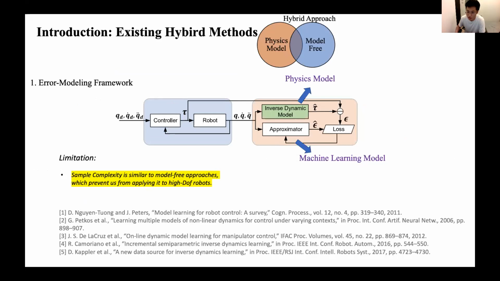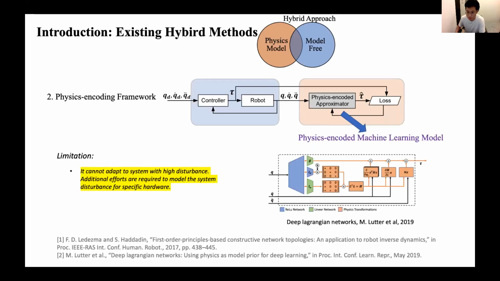Although the error learning frameworks enhance the model capacity compared to the pure physics-based approach for adapting to high disturbance systems, they suffer from low data efficiency similar to that of the standard learning from scratch approach, since the error over the entire state space is required to be learned from scratch without any prior. Therefore, they did not solve the problem of the sampling complexity fundamentally due to their learning from scratch fashion.